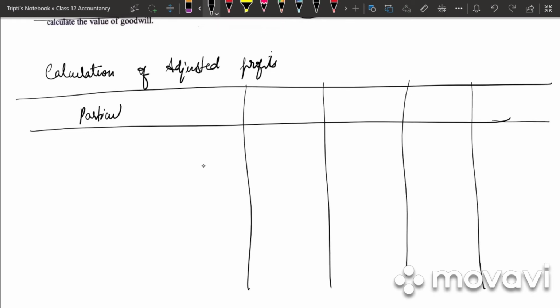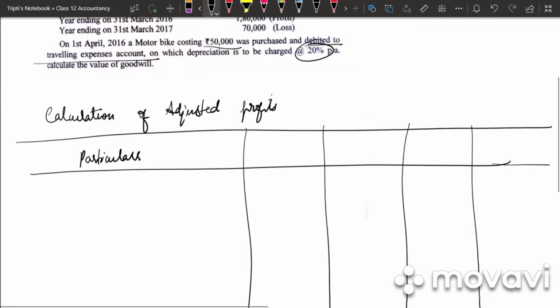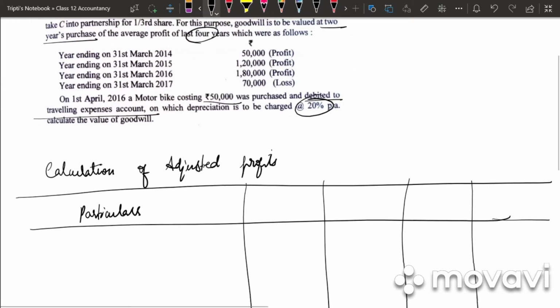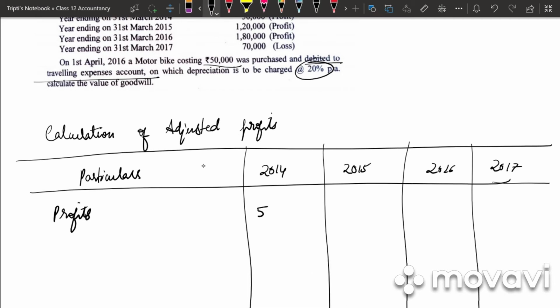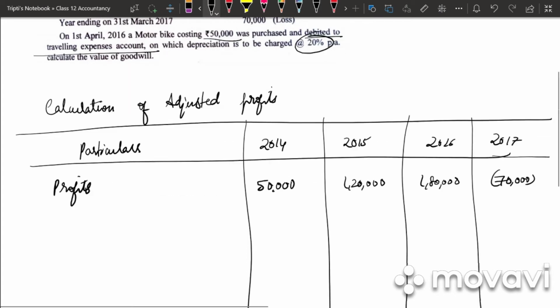So it is particulars, then we have 2014, 2015, 2016 and 2017. So first we'll be writing our profits. For 2014 it is 50,000, 1,20,000, 1,80,000 and then there is a loss of 70,000.